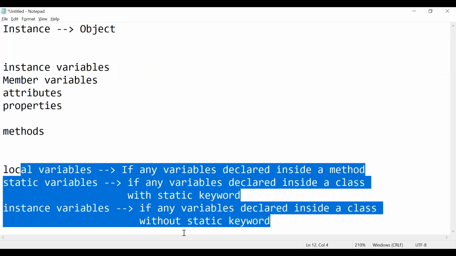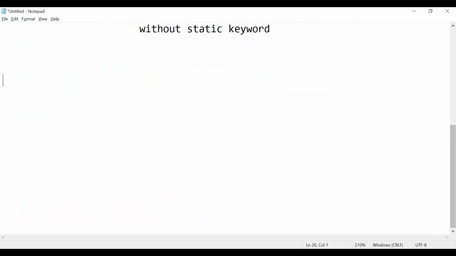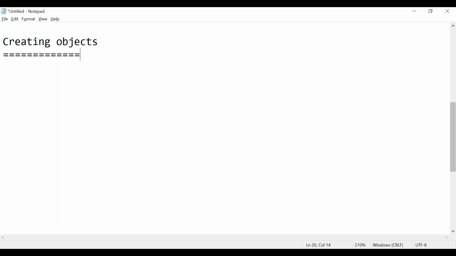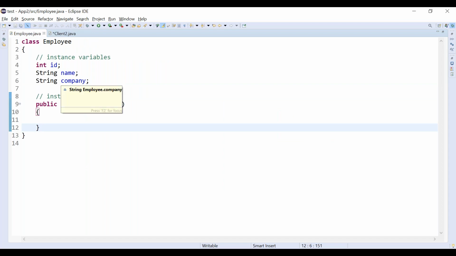Listen a little carefully. What we are going to see here is creating the objects. So what is our first step? Our first step is using the new keyword. We are going to create by using new Employee(). Like this, you have successfully created one object of the Employee class.